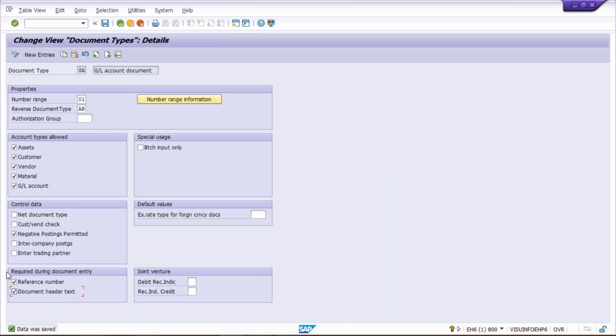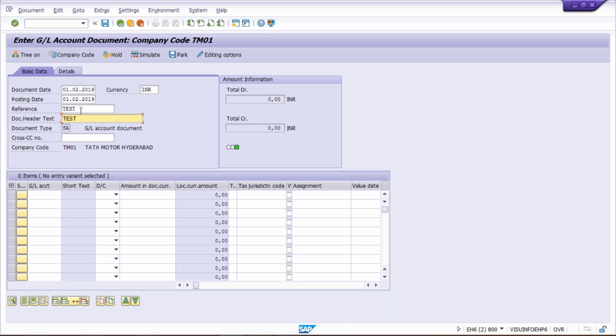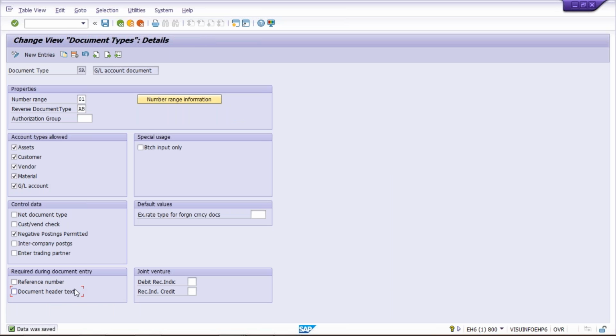Look here, you can make it required only. It's not that you can suppress it. Suppress or display is not possible, guys. There is only one option, that you can make this a required field. That's it. Now, if you remove the check mark and save, then the reference field and header text become optional. It becomes required only if you apply a check mark here. So this is the third control. There is a number range and then the work control, then it controls the reference number and header text.